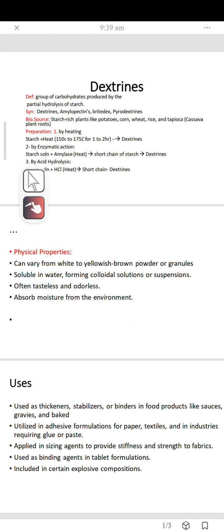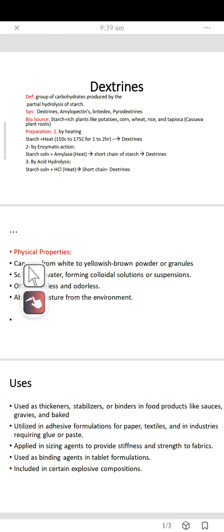The third process by which we can prepare the dextrin from starch is by acidic hydrolysis. Starch solution, when exposed to hydrochloric acid in the presence of heat, the same phenomenon occurs. The long chain of starch is broken down into short chain of starch, and ultimately that is called dextrin.